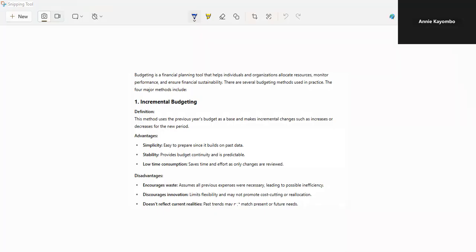Okay. So budgeting is important and has different types. We have what we call incremental budgeting. We have zero budgeting. We have activity-based budgeting. We also have a rolling budget. For each of these, we talk about the advantages and disadvantages. So let's start with incremental budgeting.